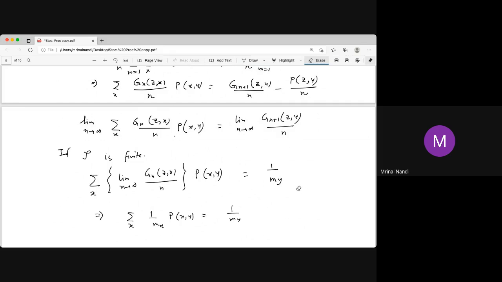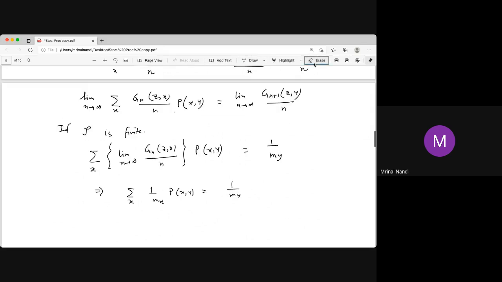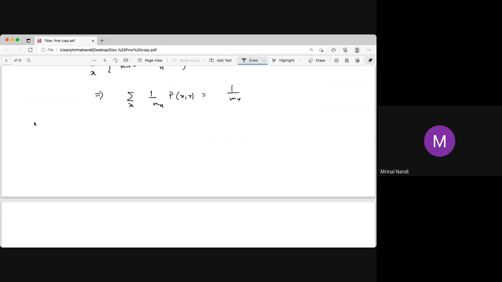But if S is infinite, then we need the bounded convergence theorem. So we have to prove the infinite case now. Let S be infinite. So we can't interchange directly. Note that we can't use the bounded convergence theorem. Note that BCT does not hold here. It is not applicable.